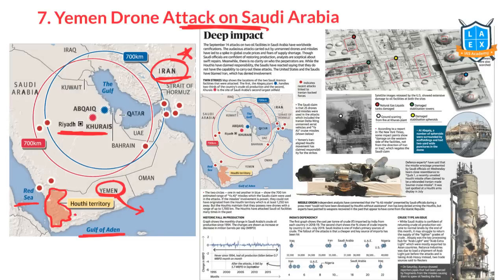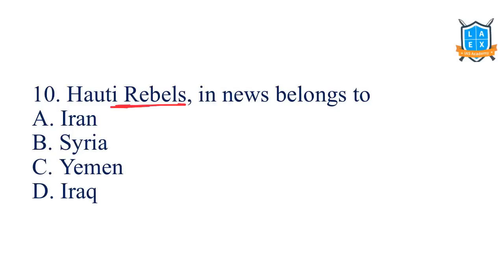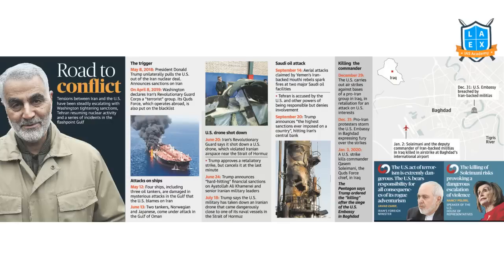A person from Iran, the military general, visited Iraq, and then USA's forces attacked him. He was killed in Iraq. So likewise, many things have happened. But for our interest, please remember the geographical locations only, from the prelims point of view for geography. Right, Houthi rebels in the news belong to Yemen. Right, this is the person who was killed. Soleimani was killed in this attack.